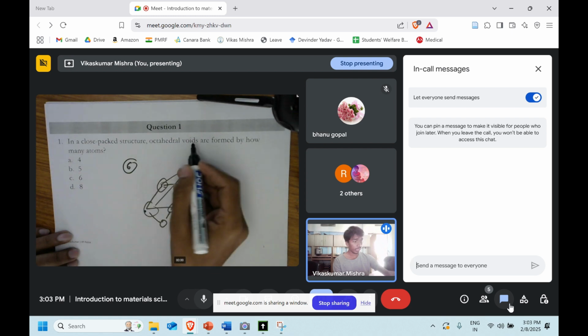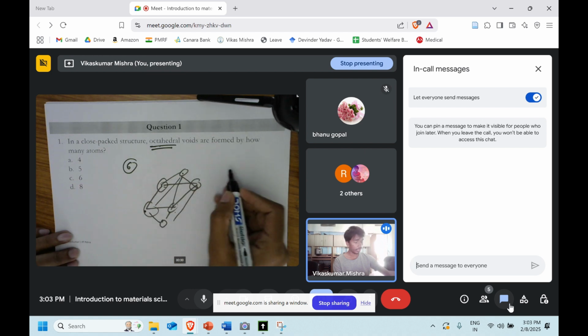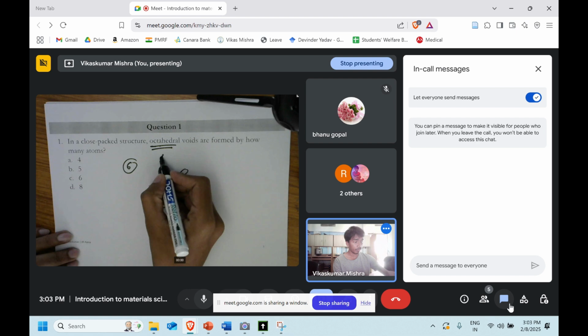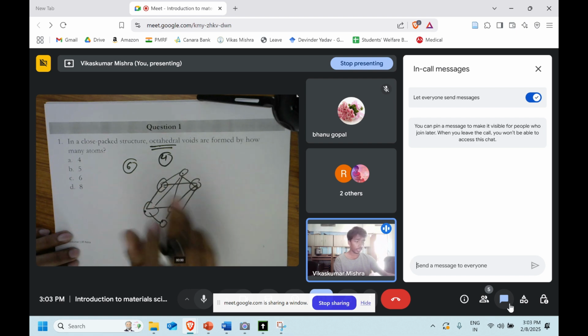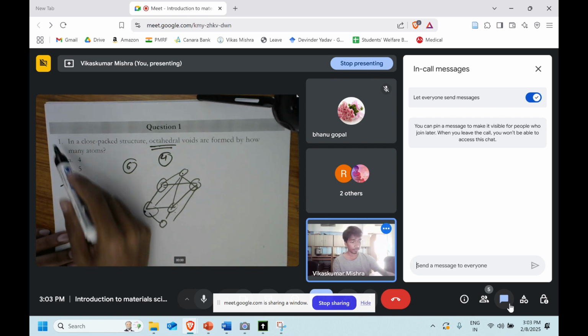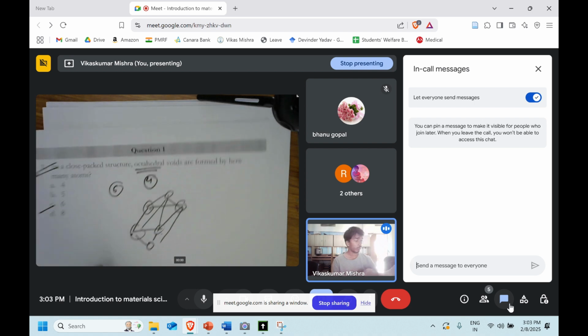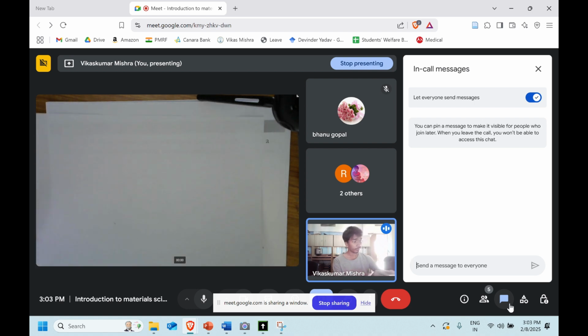And for the tetrahedral void, instead of octahedral, we know that it's formed by the pyramid, 4. It will need a total of 4 atoms at 4 corners. So with that, in this question we can say that the right answer is option C. If there is any doubt, let me know, or else let's move to the next question.